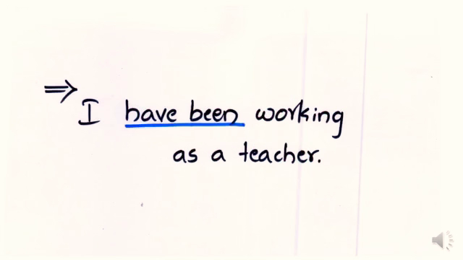Compare this to the previous sentence, I have been working as a teacher. Here there is only one continuous action and it's still continuing. It's not finished. So please remember this. Only use had been if there were two events in the past. One is a continuing action and another is a single finished action.